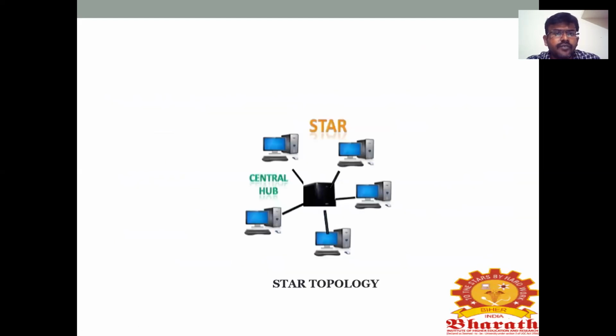So this is the diagram of star topology. Central hub. Okay, so the center one is called the central hub. So all the systems are connected to the central hub. If a system wants to share any information, the central hub will share the information to all the systems in a network.